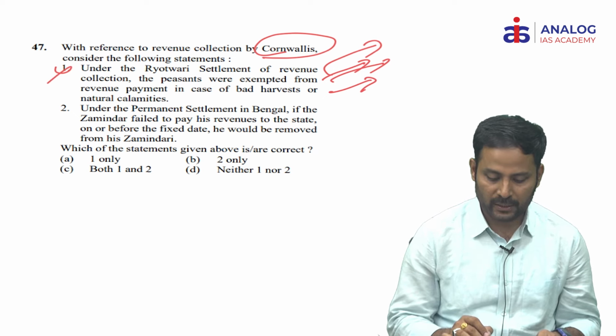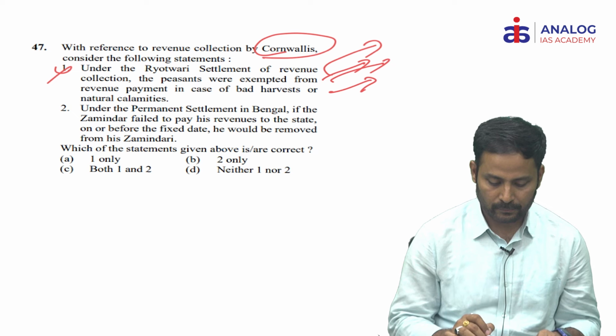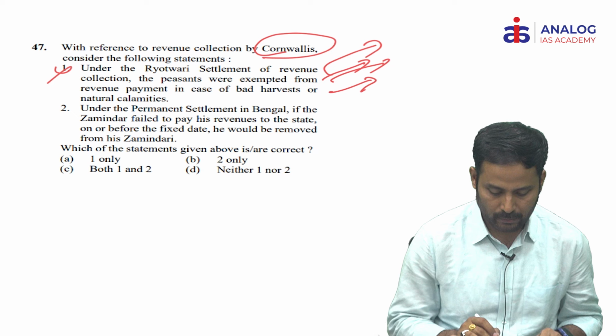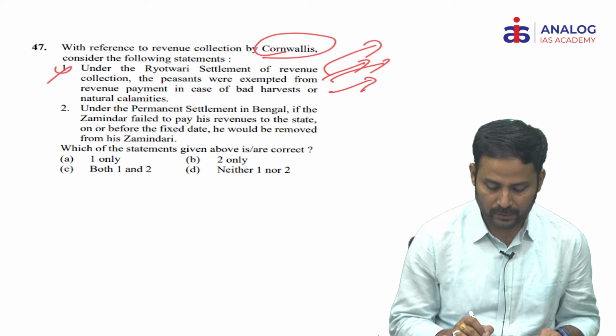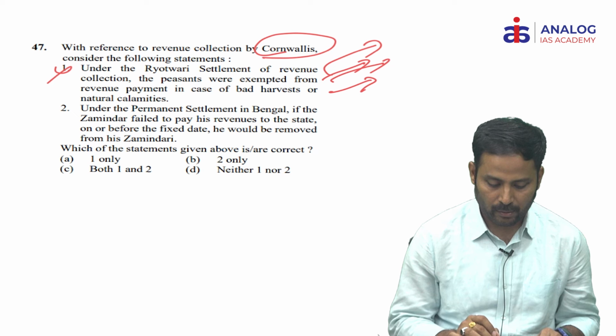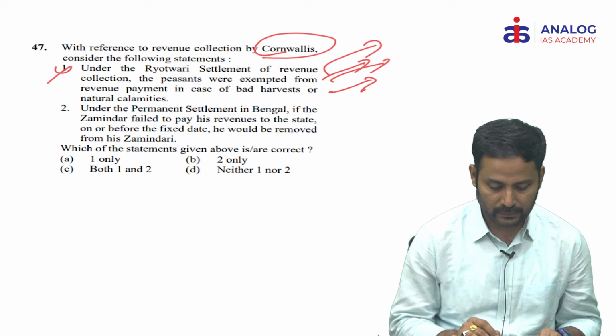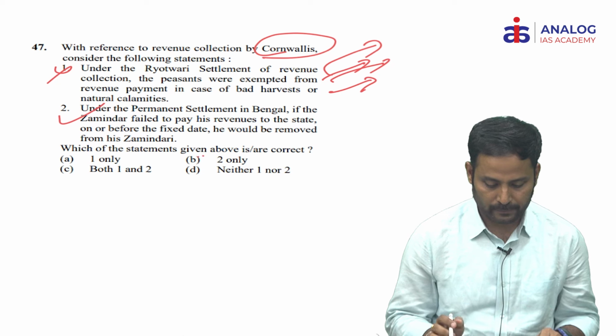Statement 2, under the permanent settlement in Bengal, if the Zamindar failed to pay his revenues to the state on or before the fixed date, he would be removed from his Zamindari. Yes, this statement is correct. So 2 only.